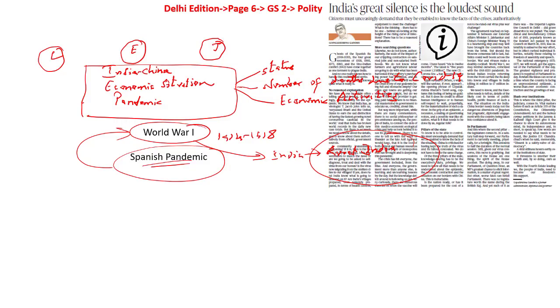With respect to China, we are not sure what exactly is happening across the line of actual control. So when it comes to this information, the government, that is the executive, will also have to give information to the parliament, to the general public, as to what is happening along the line of actual control. So dealing with China will require pragmatism and diplomatic engagement constantly, says the author of this article.